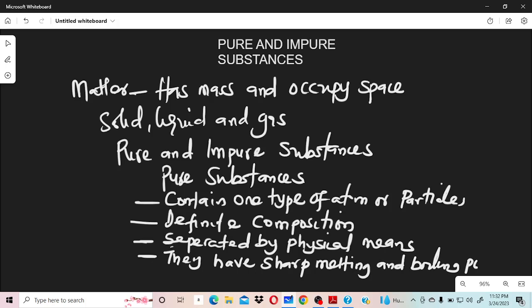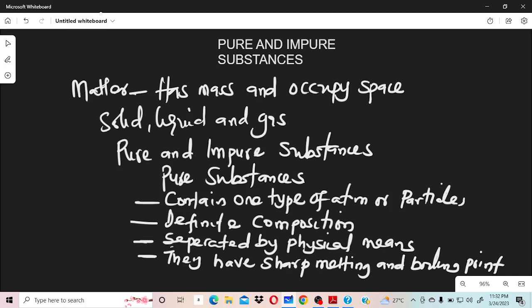Okay. So if something is pure, it means that number 1, it contains one type of atom or particles. Number 2, it has a definite composition. Number 3, it cannot be separated by physical means. Number 4, they have sharp melting and boiling point.